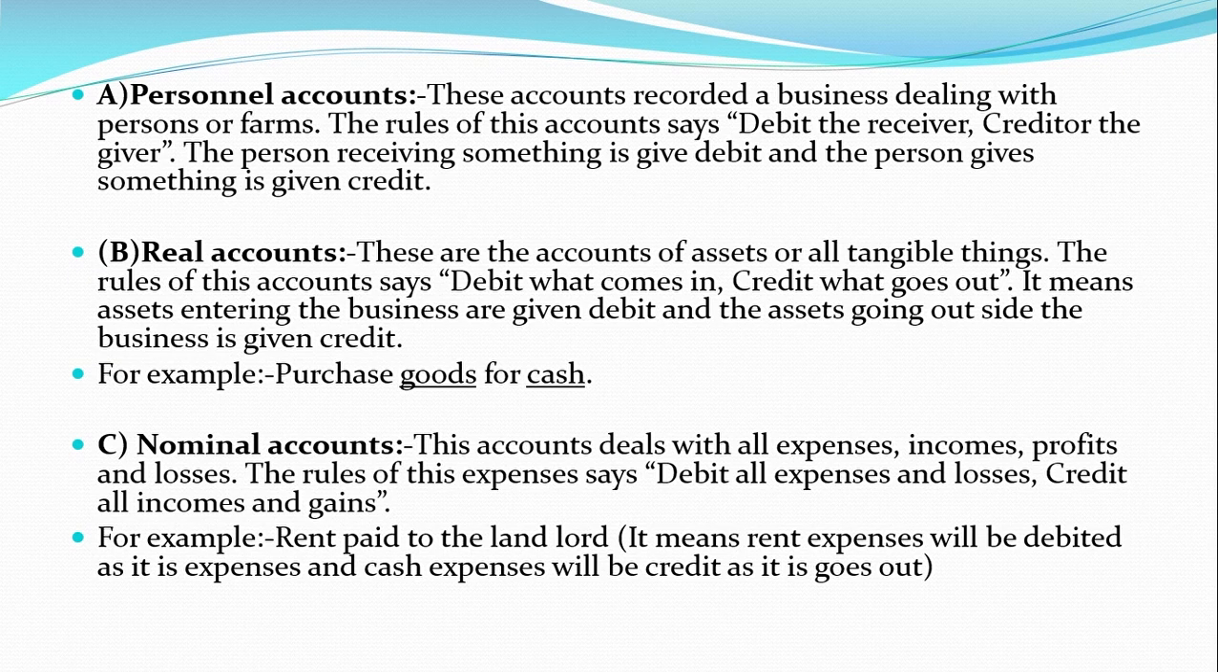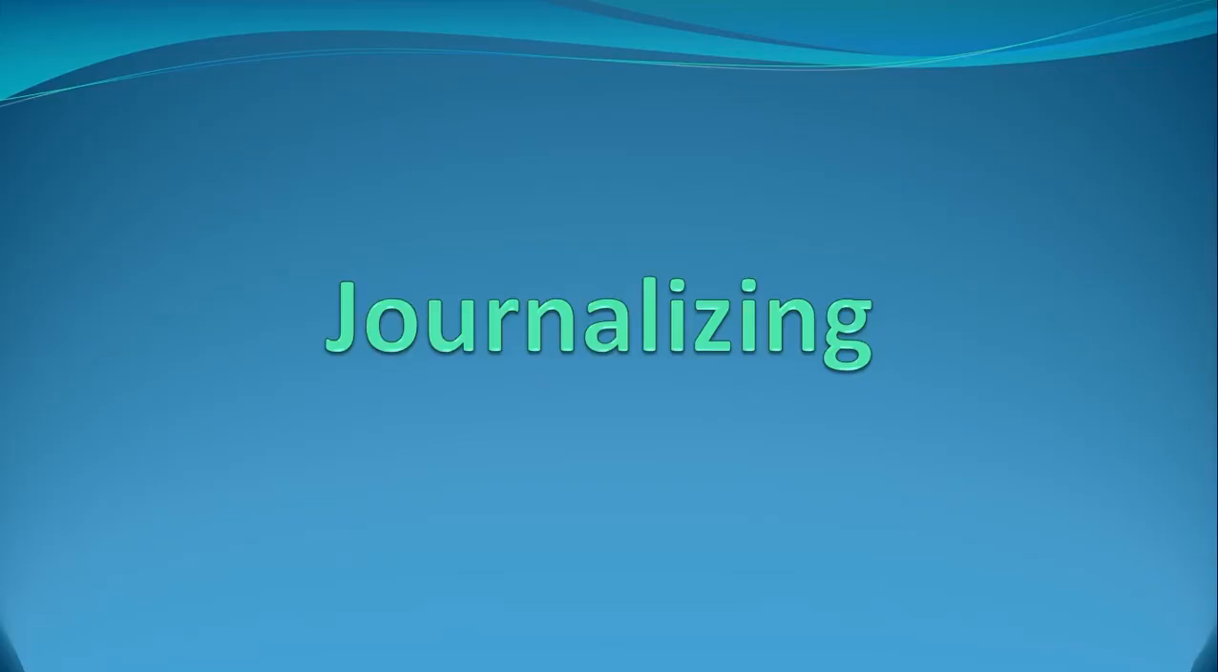Nominal account, this account deals with all expenses, incomes, profits and losses. The rule says debit all expenses and losses and credit all incomes and gains. For example, rent paid to the landlord: rent expense will be debited as it is an expense, and cash will be credited as it is going out.